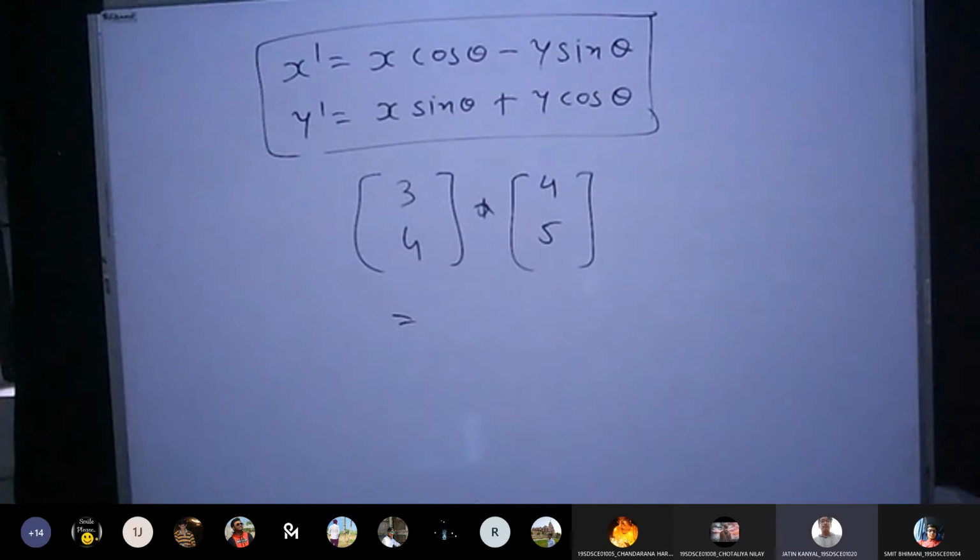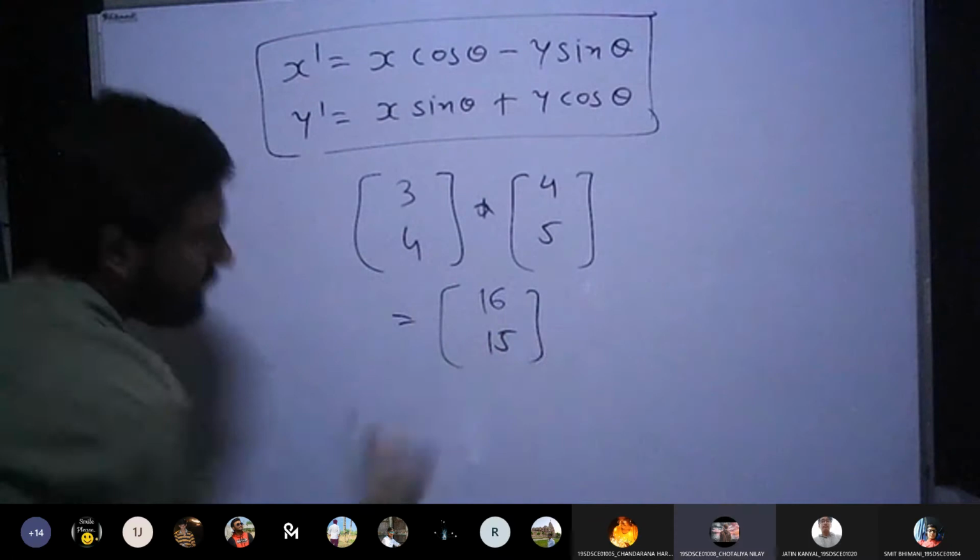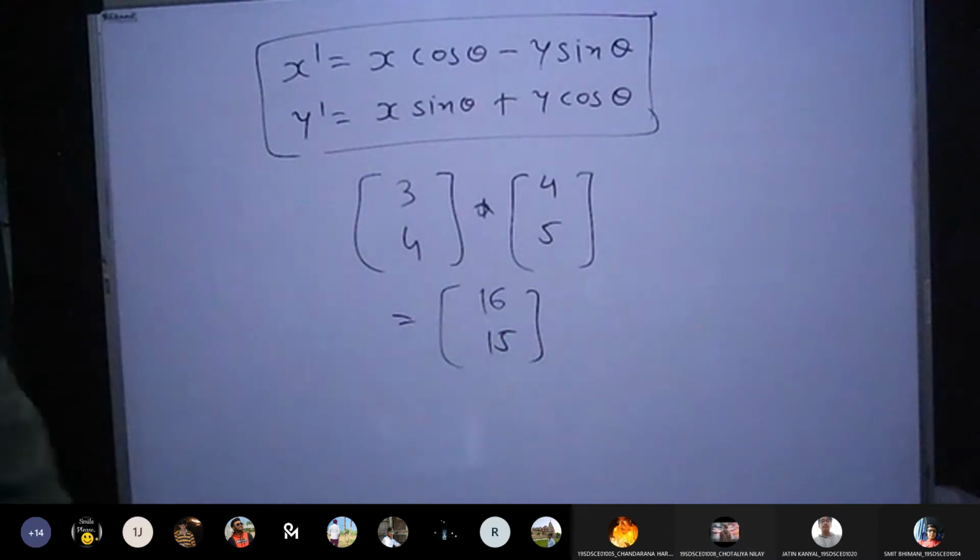Yes sir, we do it crosswise. So how can I multiply both the matrices I have written here? 16 upon 15. Can you explain how you got this answer? Sir, cross multiplication.